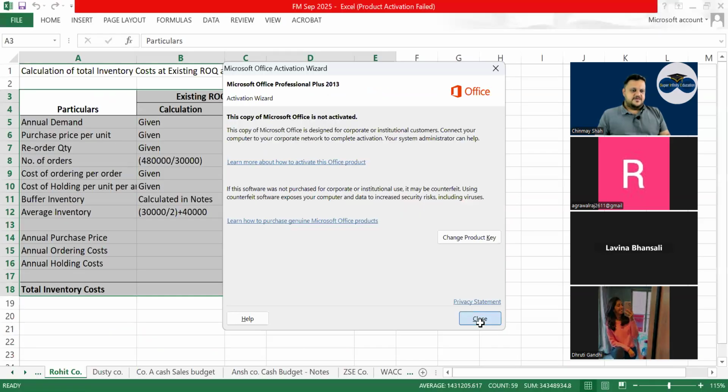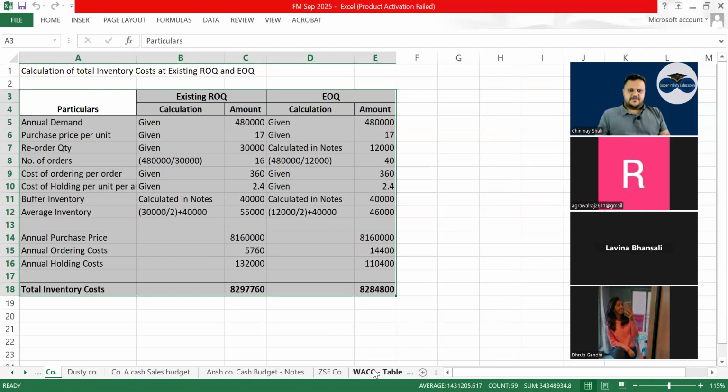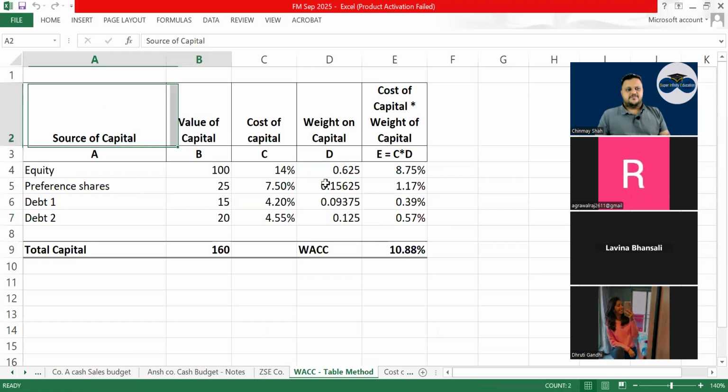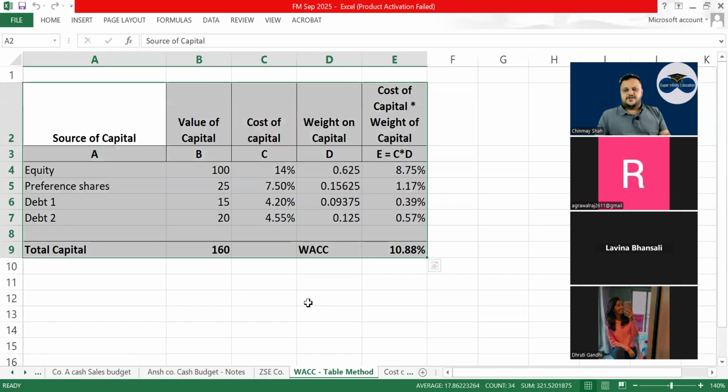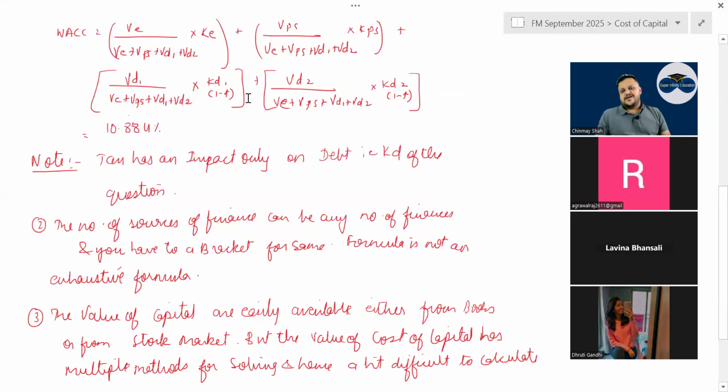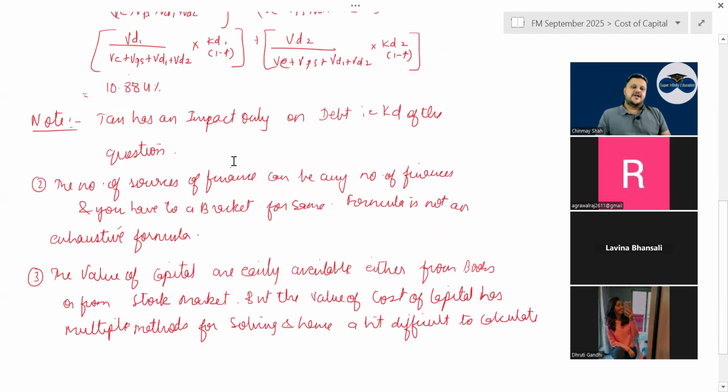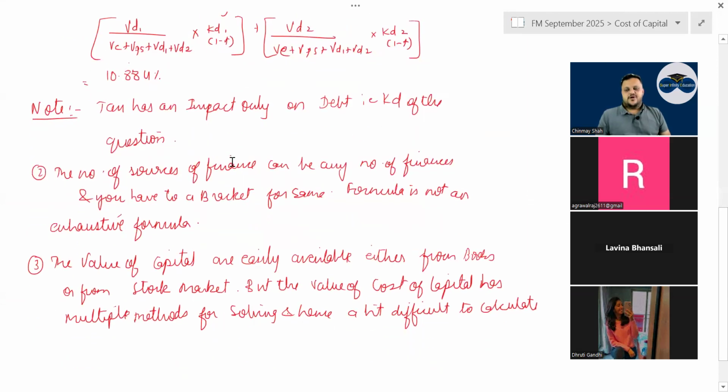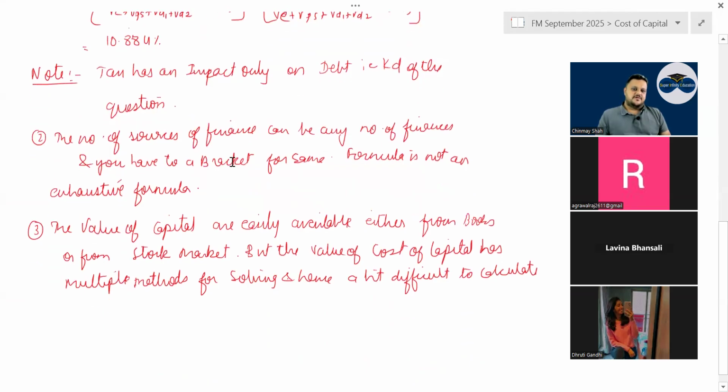तो एक टेबल मेथड है, that I think is always better, बराबर है. WACC table method has been always effective and easier to do. Then if there is a tax rate that is given, the tax rate will have impact only on the KD or cost of debt, correct. On KPS or KE, your tax rate will not have any impact.